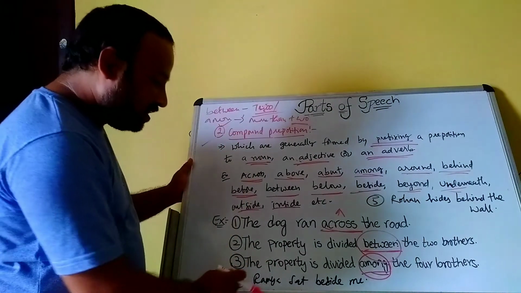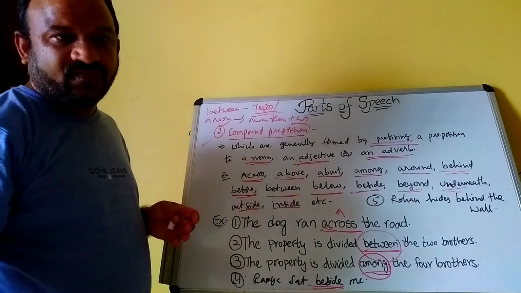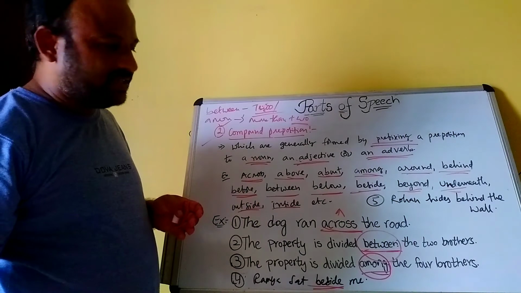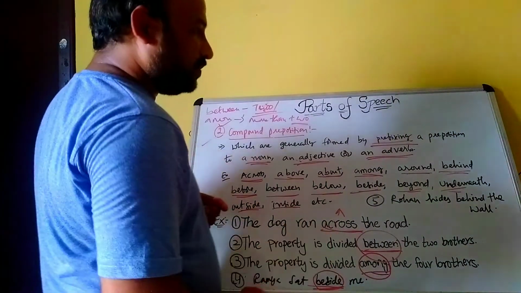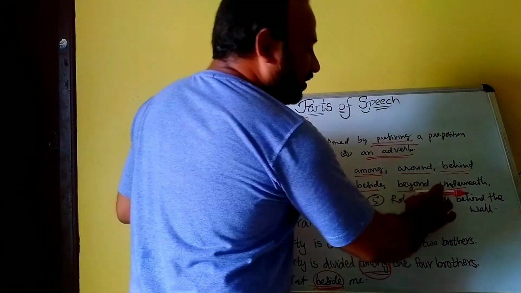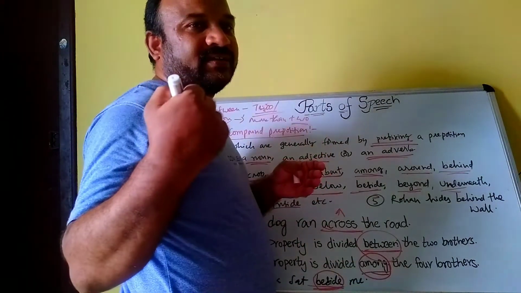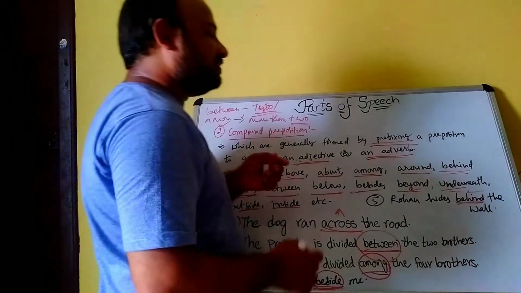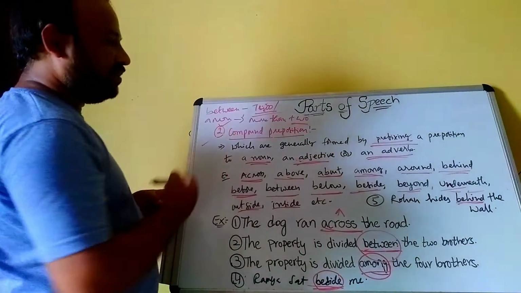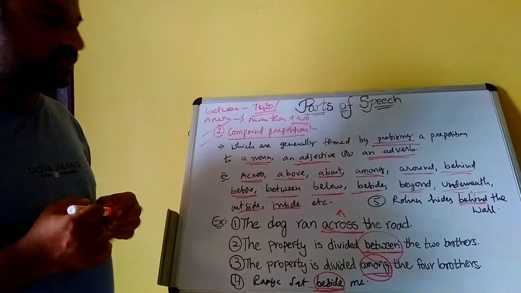More than two. Rania sat beside me. Beside means by the side of. He sat beside me. This is also a preposition. Rohan hides behind the wall. Where does he hide? Behind the wall. So it is also a preposition. These are about compound prepositions.